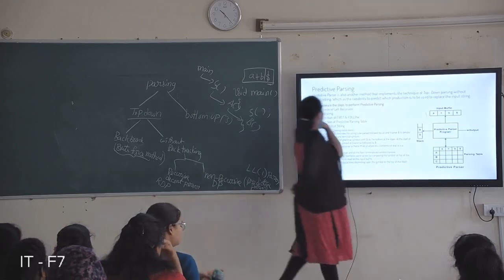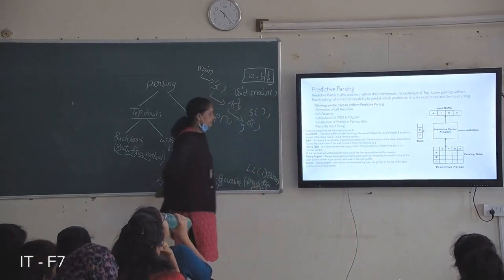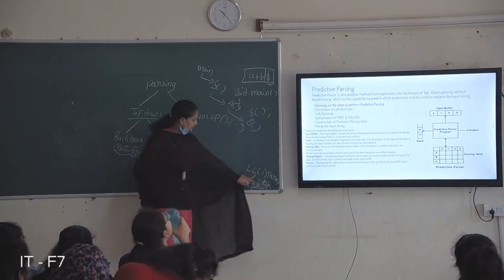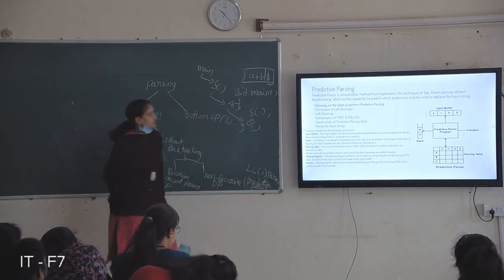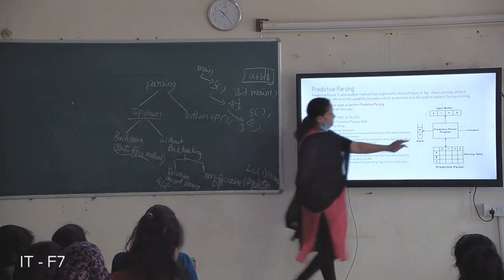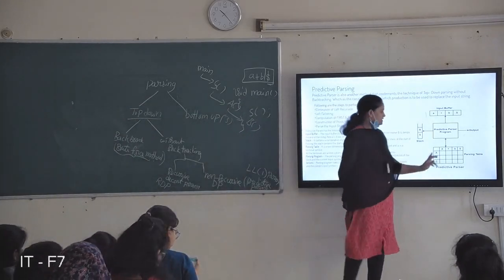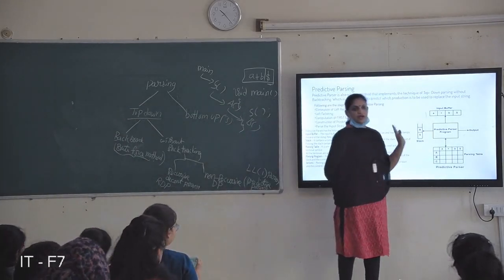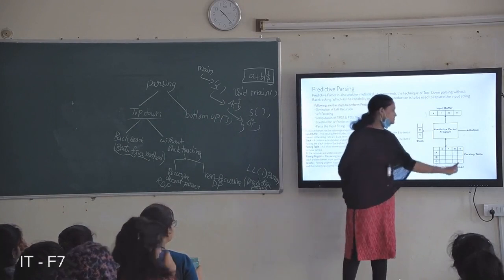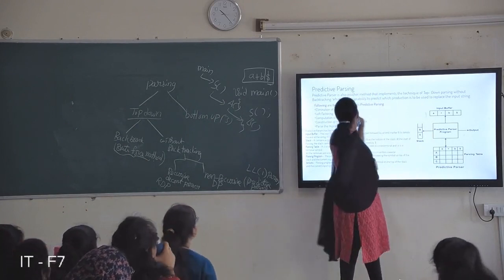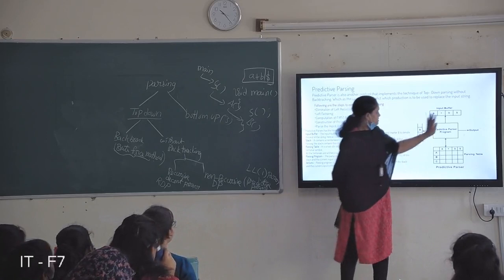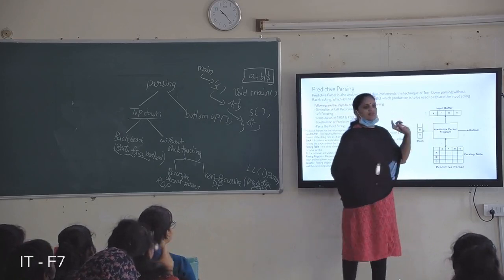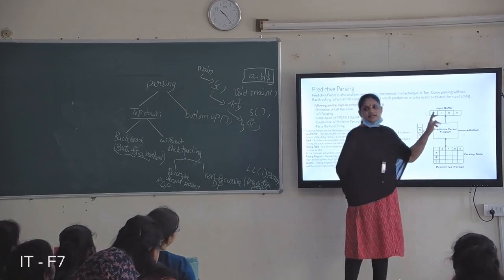It is very important. Predictive parsing is also called the LL(1) parser. This is the predictive parser program, with tables. You have to construct this table first. For a given grammar, you have to construct this parser table. So this predictive parsing contains these 4 items here. Input buffer. This input buffer contains the input string.